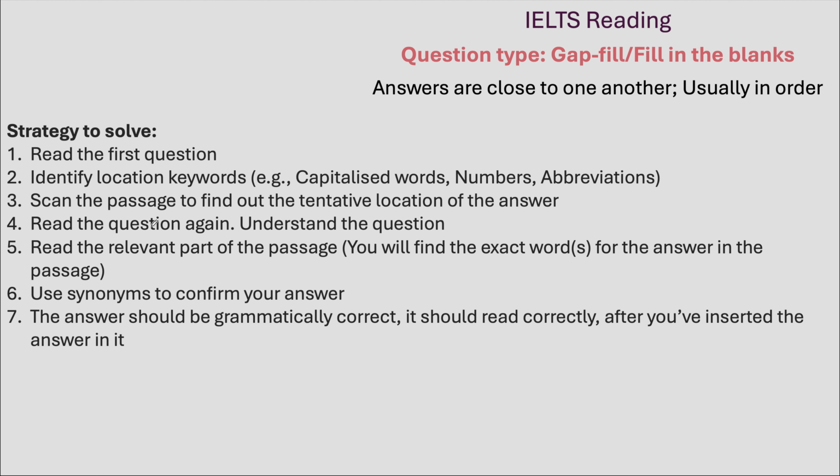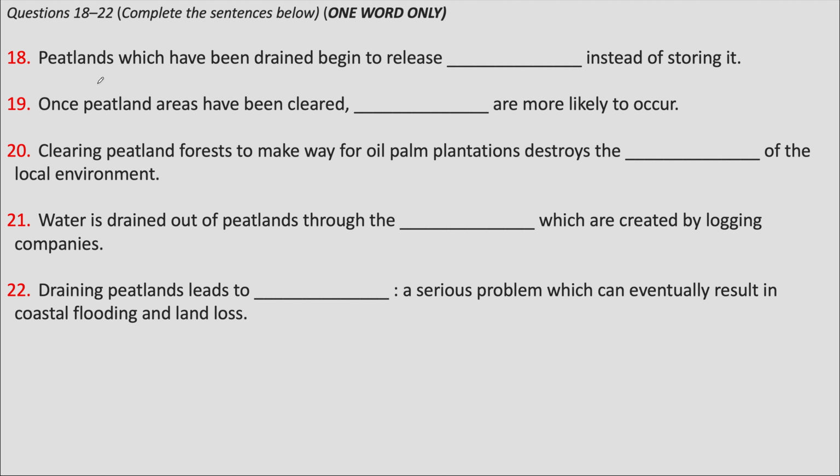To solve these questions, we look for location keywords, find them in the passage, then read the question carefully, and read the relevant part of the passage closely to figure out the answer. There are no capitalized words in any of these questions, but one word that stands out is peatlands. This word is there in all the questions and it is an uncommon word. So first, I'll see if it is mentioned in a specific part of the passage.